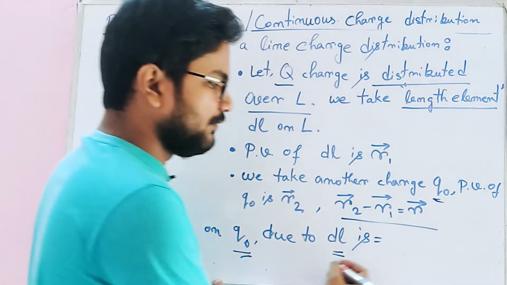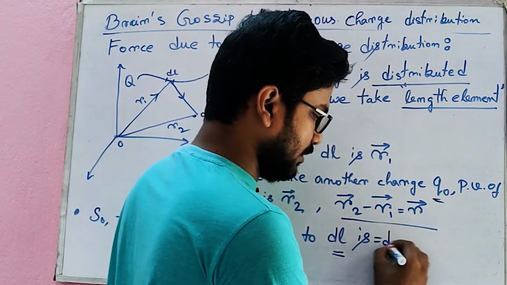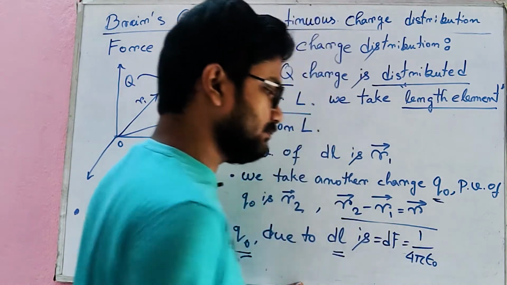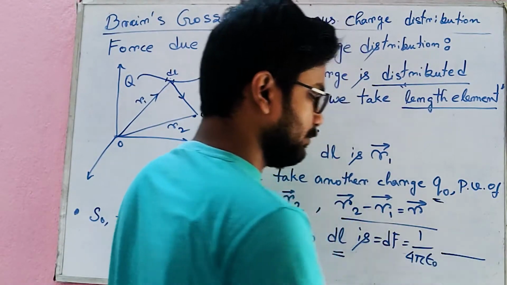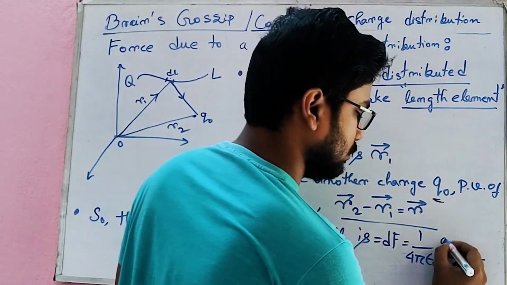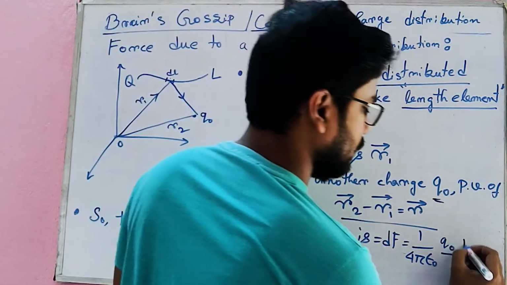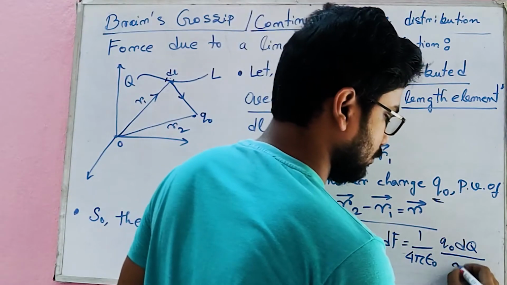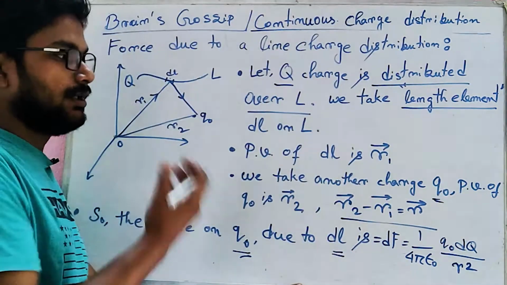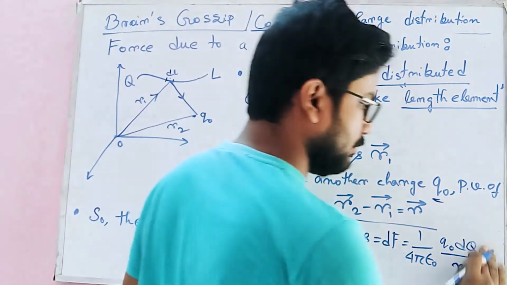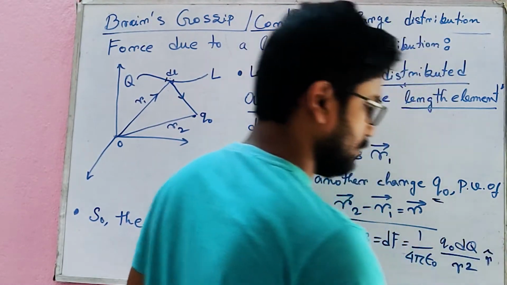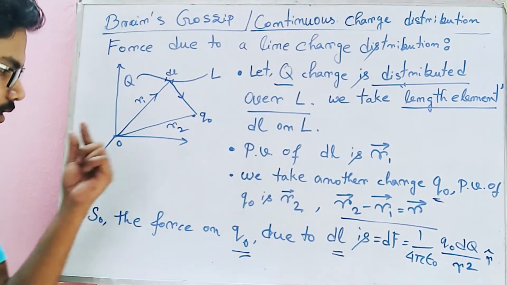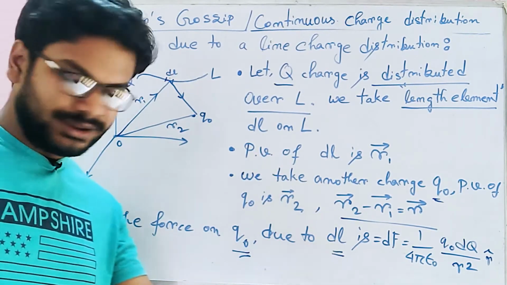Okay. Now what will be the force? This force will be df, and we can calculate this 1 by 4 pi epsilon naught, multiplication of the two charges, one is q naught, another one is dq, and the length, that is r. So r square, and obviously we need to make it vector form, so there will be r cap. Understood? So this df is the force on this q naught due to the length element dl.